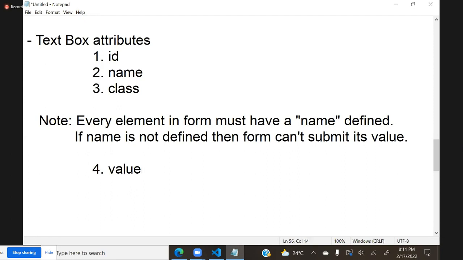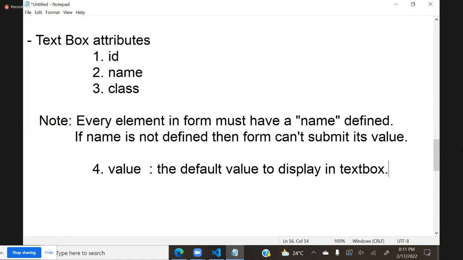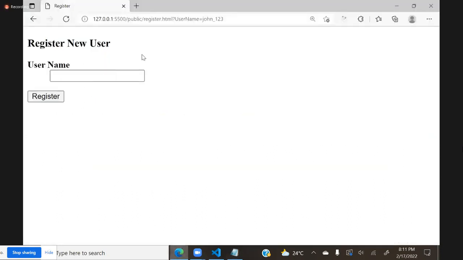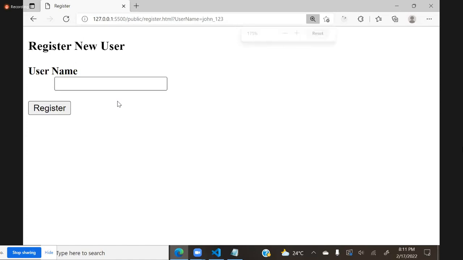Value indicates the default value to display in the text box. What value do you want by default inside the text box? That you can design with value. Currently it is empty, that means the username is empty. But whenever the username opens in a form, by default it should get that name. Some name should be there.